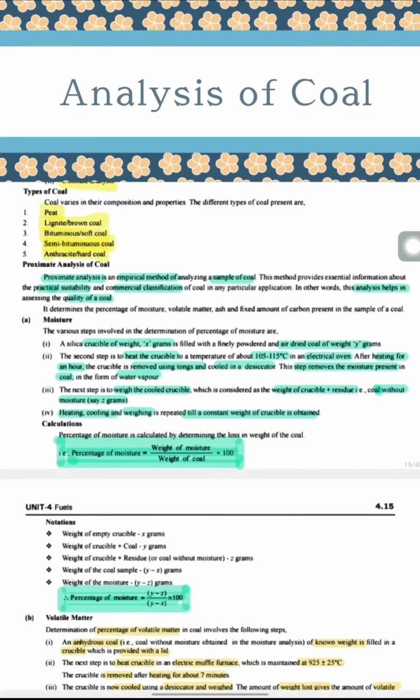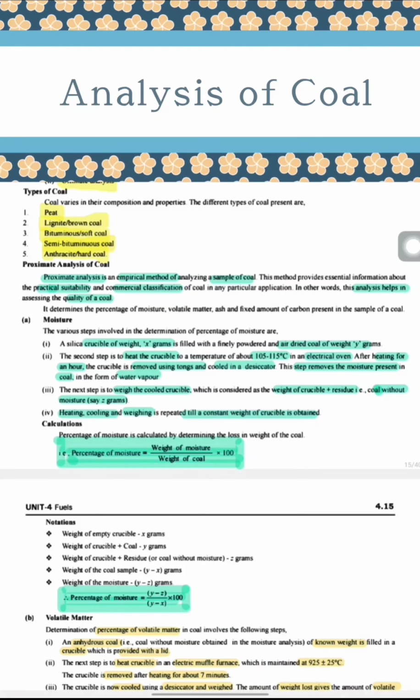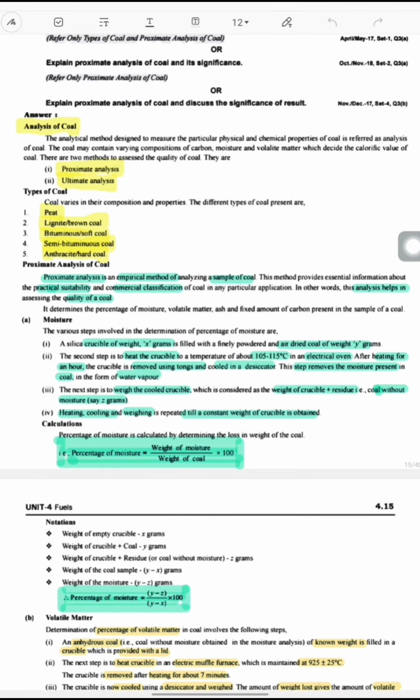Analysis of coal. The analytical method designed to measure the particular physical and chemical properties of coal is referred to as analysis of coal. What is meant by analysis of coal? The method of analysis is designed to measure the particular physical and chemical properties of coal. It is referred to as analysis of coal.